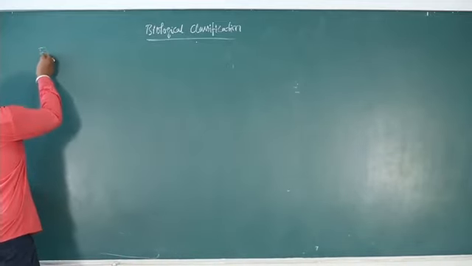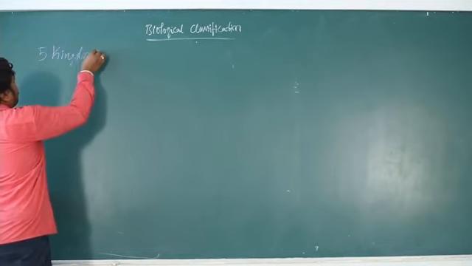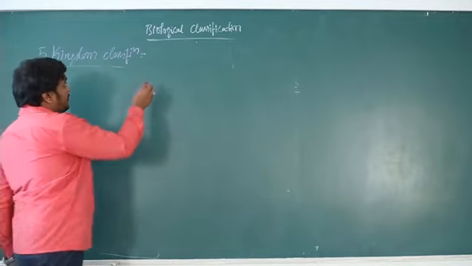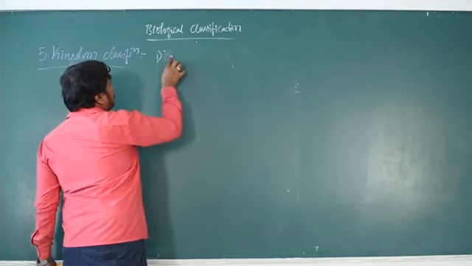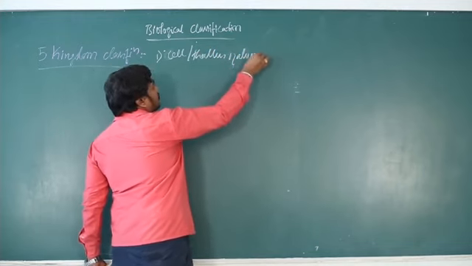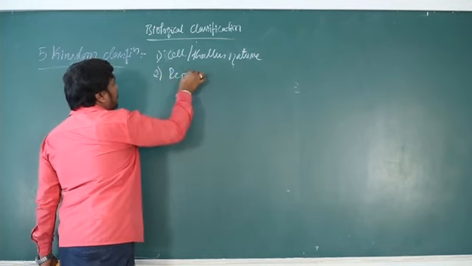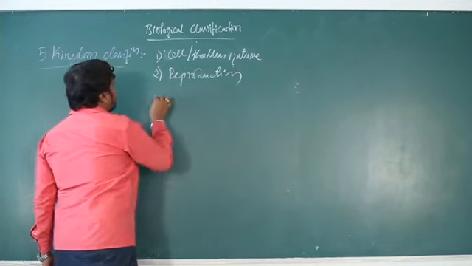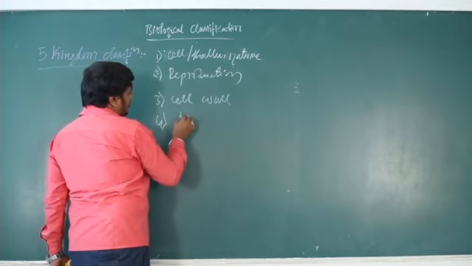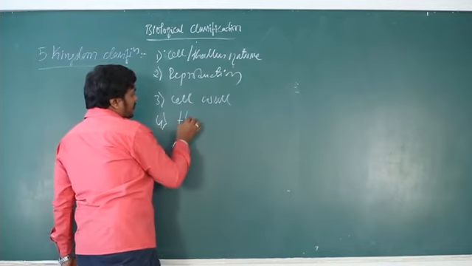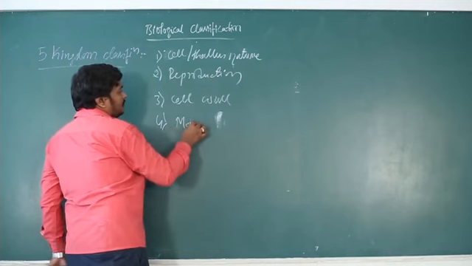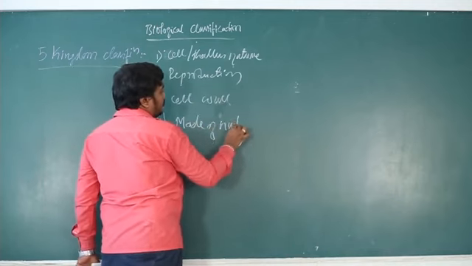So based on what did Whittaker classify the organisms into five kingdoms? He considered cell or thallus nature, their reproduction, cell wall material, and whether they are autotrophs or heterotrophs, that is, mode of nutrition.